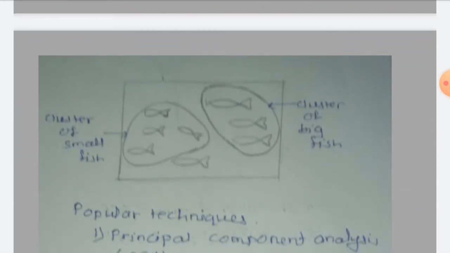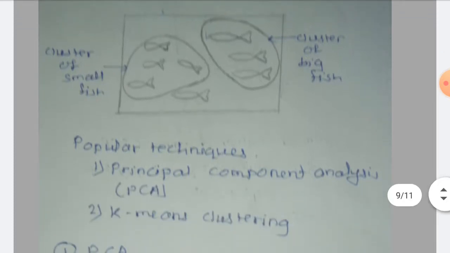Now let us take another example on this. Here the data set of fishes is given. 8 fishes are given here. Now we have to categorize this into small fishes and big fishes. So I have made two clusters, one for the small fish and another one for the big fish, and one more fish is an outlier, and we need to minimize the number of outliers.